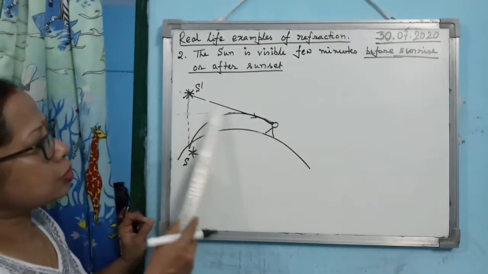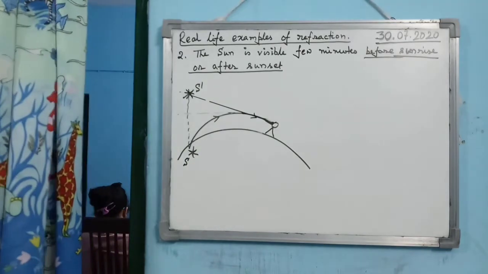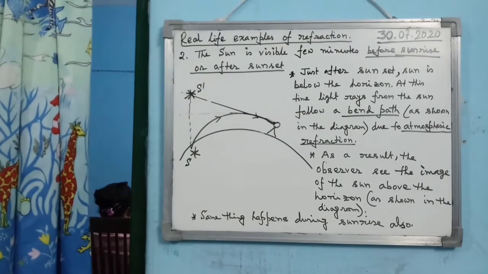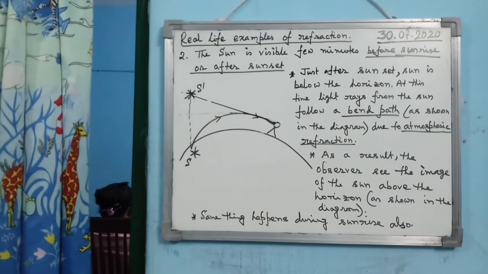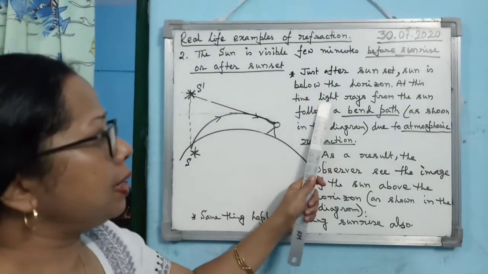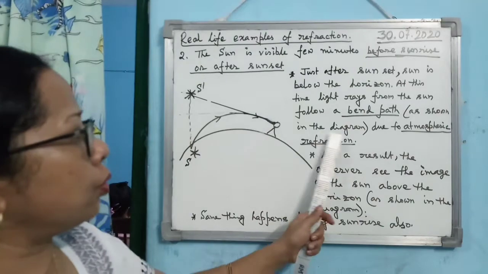So you must draw this diagram for this explanation, and how to write it point-wise, that I am writing. You have to write like this: just after sunset, the sun is below the horizon. At this time, light rays from the sun follow a bent path as shown in the diagram.